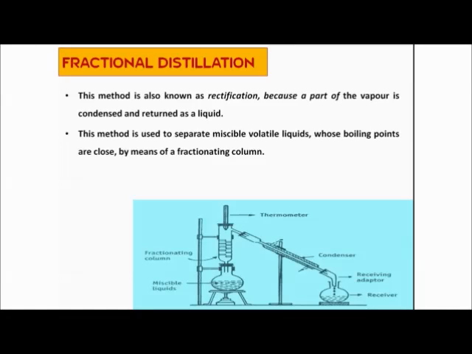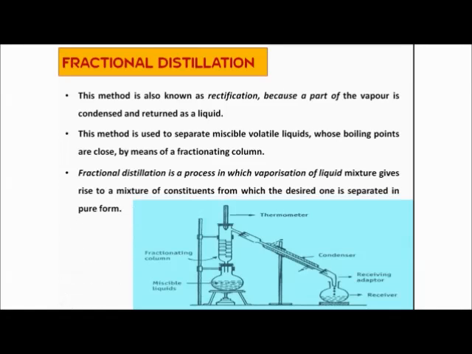So they can be easily separated by using fractional distillation. Moreover, fractional distillation is a process in which the vaporization of the liquid mixture gives rise to a mixture of the constituents. When this mixture, suppose water and acetone, gets heated, it will produce vapor, right? This vapor will have the mixture of the constituents from which the desired one is separated in pure form,